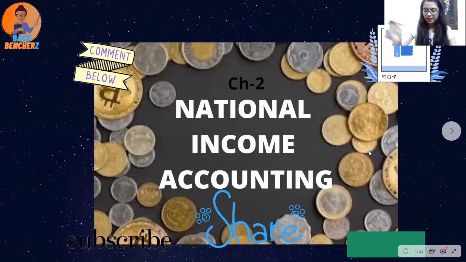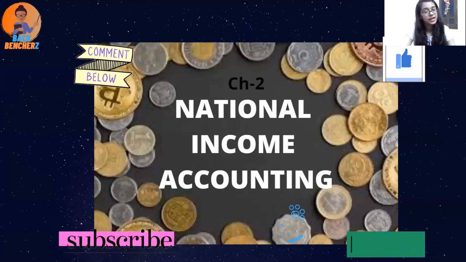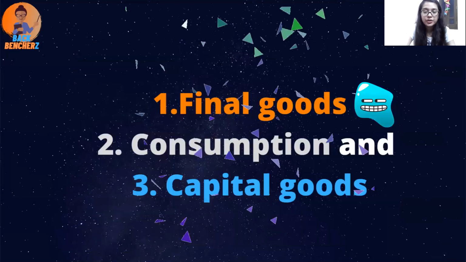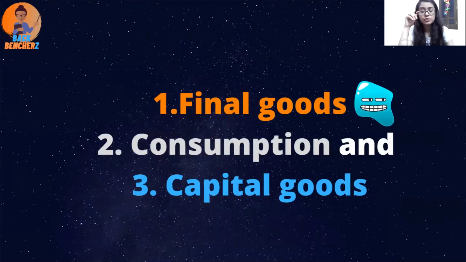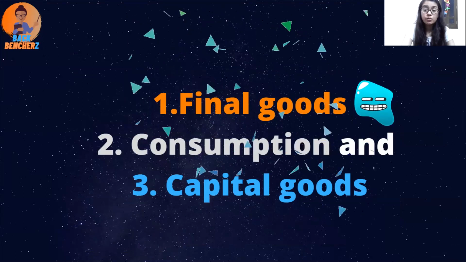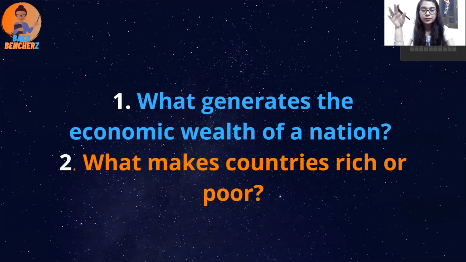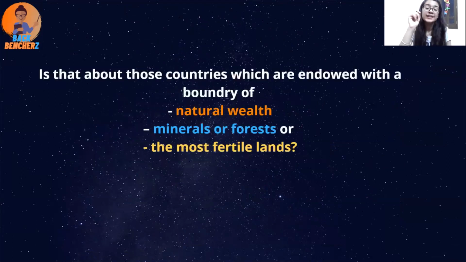Hi everyone, welcome. I am starting this chapter, National Income Accounting, in which I am going to cover final goods, consumption goods, and capital goods. Now you must be asking what generates the economic wealth of any country, and what is the criteria that a country is rich or poor? Now you will be thinking, does it depend upon natural wealth, minerals, forest, rich resources? No, it is not like that.